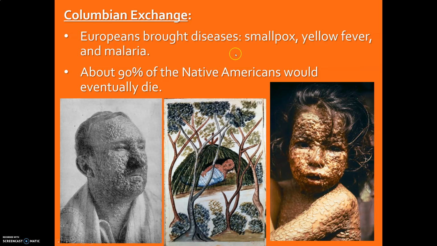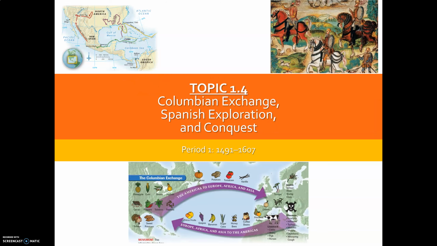And in particular, smallpox is going to be quite a killer. It's going to spread rapidly among the natives, who have no real knowledge of this, no immunity to it. And the disease will often spread along trade routes. So the disease often jumps ahead of the conquerors, and sometimes conquerors will arrive in these areas that have been basically depopulated, or at least heavily weakened, before the Europeans ever set foot. So disease will help the Europeans in their conquest of the Americas.